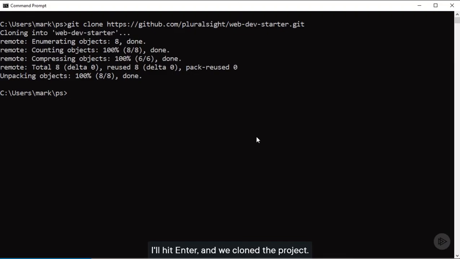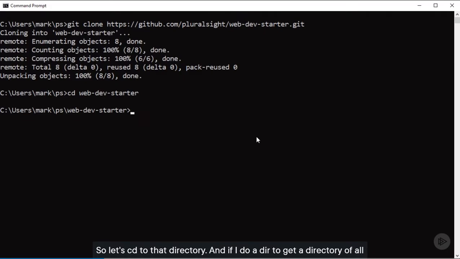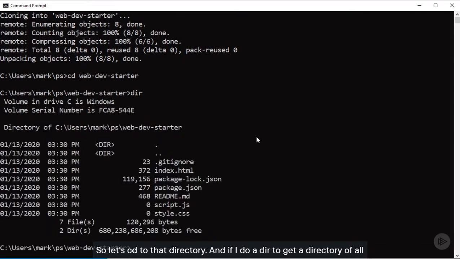And we clone the project. It put it in a folder called web-dev-starter, so let's cd to that directory. And if I do a dir to get a directory of all the files, you can see the files from the project. To start off Visual Studio Code right from the command prompt here, I can type code and dot for the current directory.